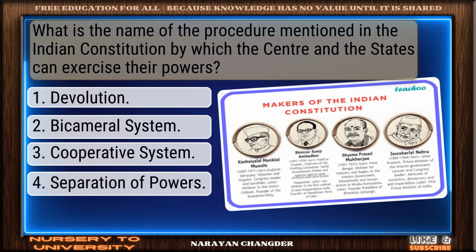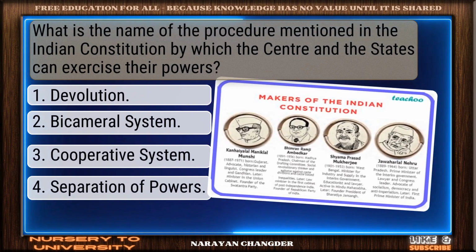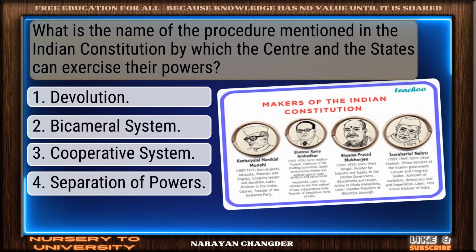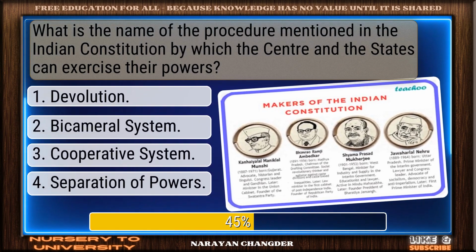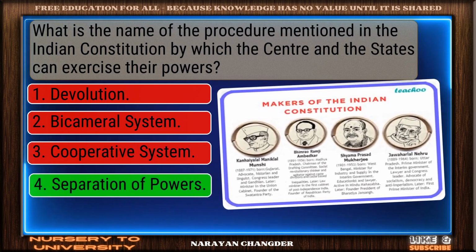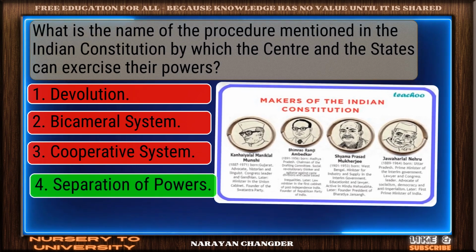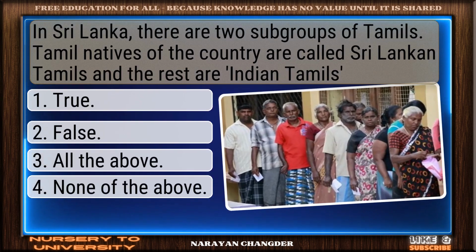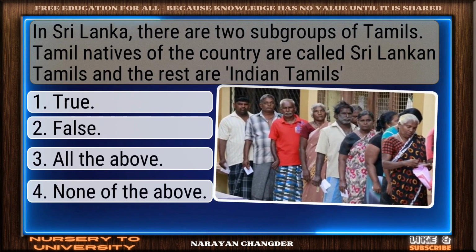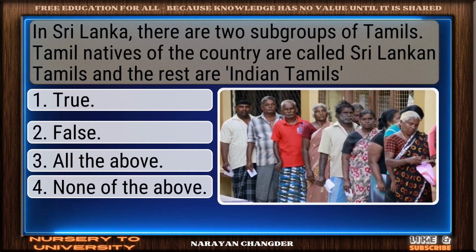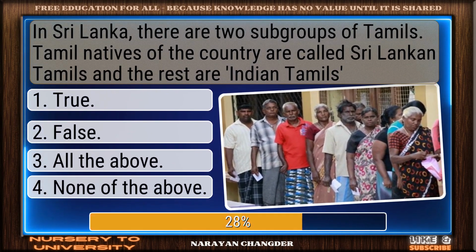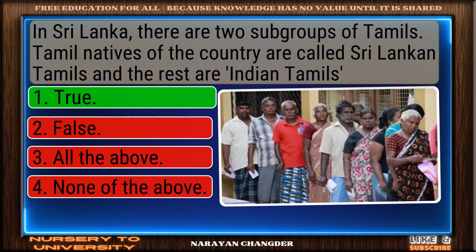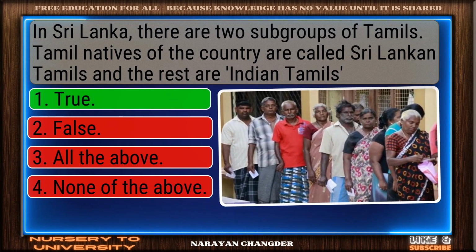What is the name of the procedure mentioned in the Indian Constitution by which the centre and the states can exercise their powers? You're right. Separation of powers is correct. In Sri Lanka, there are two subgroups of Tamils. Tamil natives of the country are called Sri Lankan Tamils and the rest are Indian Tamils. Nice work. True fits perfectly.